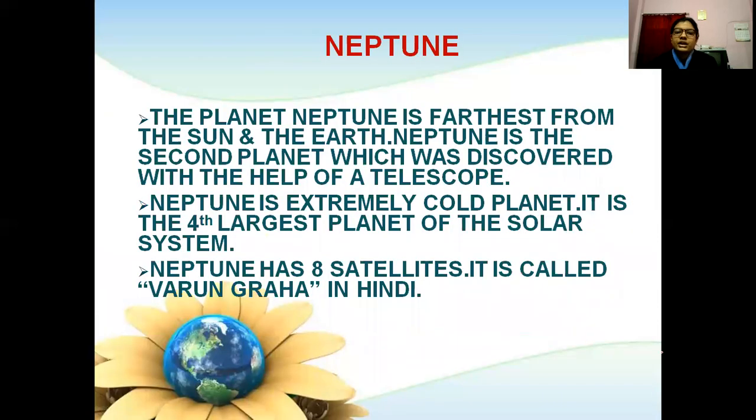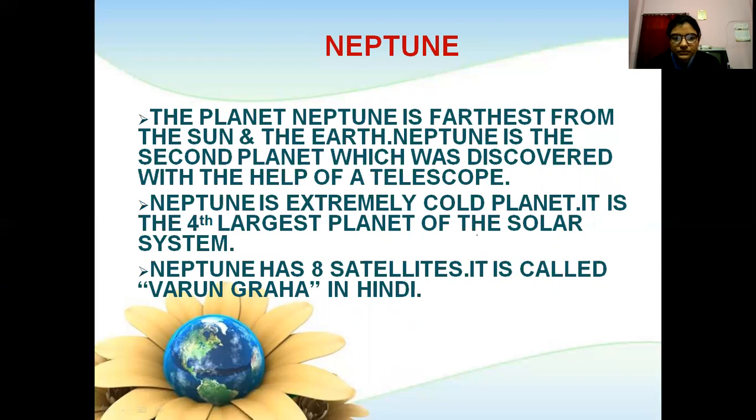Neptune. The planet Neptune is the farthest from the Sun and the Earth. Neptune is the second planet which was discovered with the help of the telescope. Neptune is an extremely cold planet. It is the fourth largest planet of the solar system.